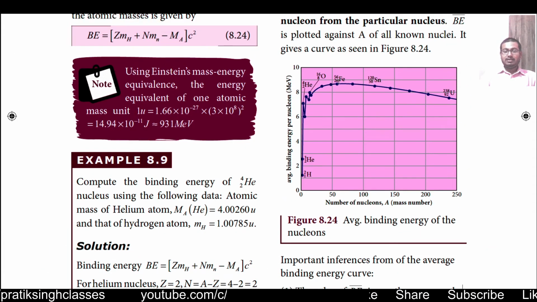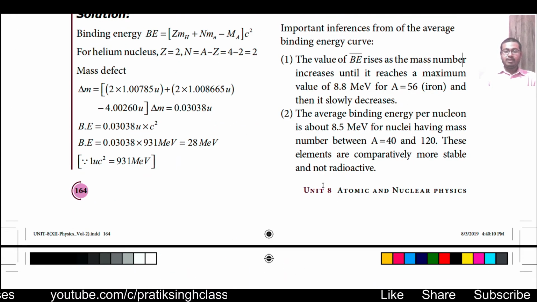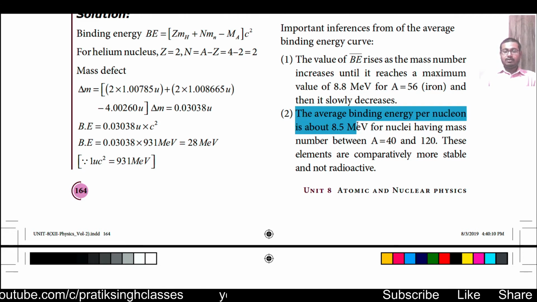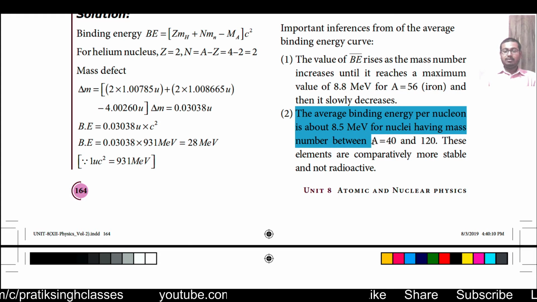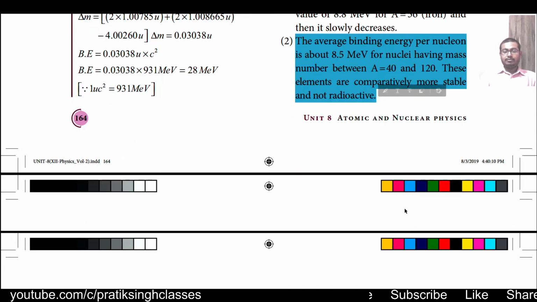As you can see here, for iron it is highest, which has A equal to 56. The average binding energy per nucleon is about 8.5 million electron volt for nuclei having mass number between A equal to 40 and A equal to 120. These elements are comparatively more stable and non-radioactive.